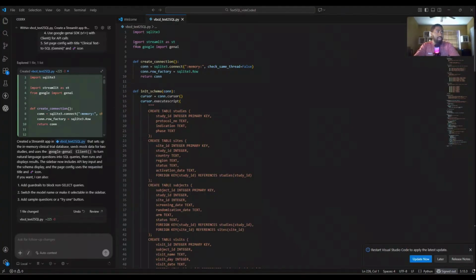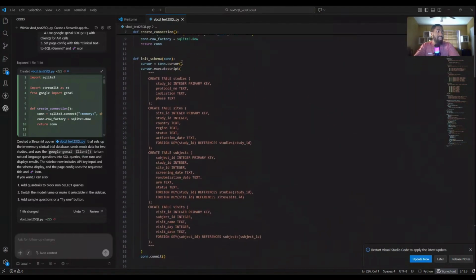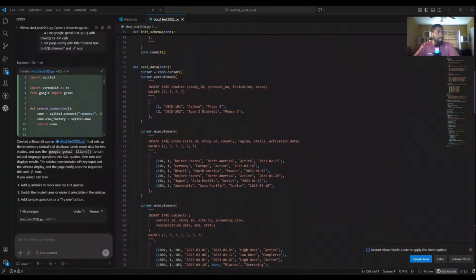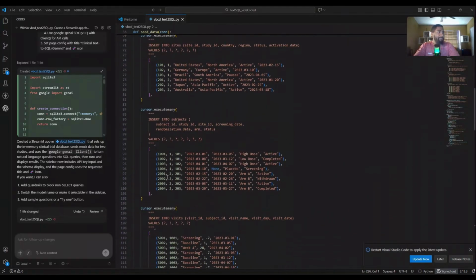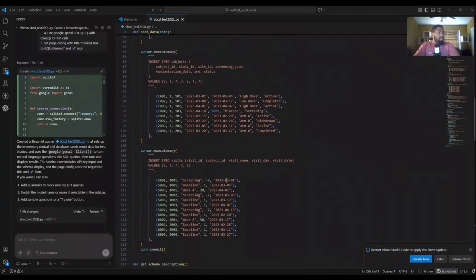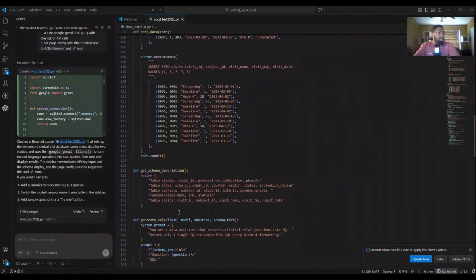But as you can see, SQLite is here. It's installed everything from SQLite, Streamlit, Google, created the connection to SQLite, created the mock tables, the schema for us, and seeded the data. As you can see, I think these are the subjects: subject ID, study ID, site ID, screening, randomization, arm, and status. Cool.